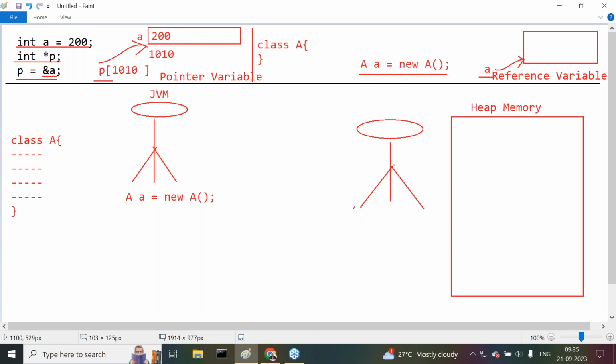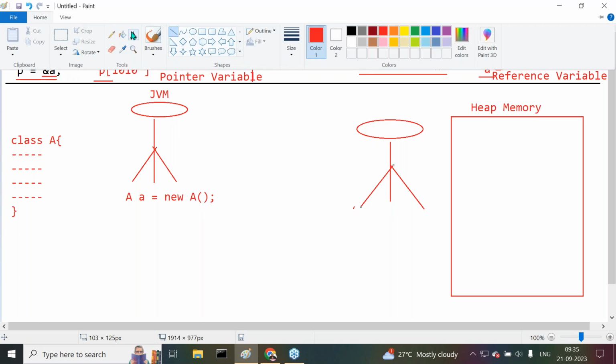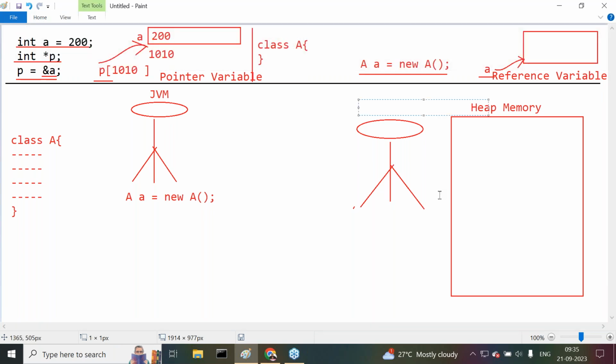Who is this person? The heap manager. One person is assigned to control this entire heap memory, and that is the heap manager. So here we have the JVM, and here we have the heap manager.